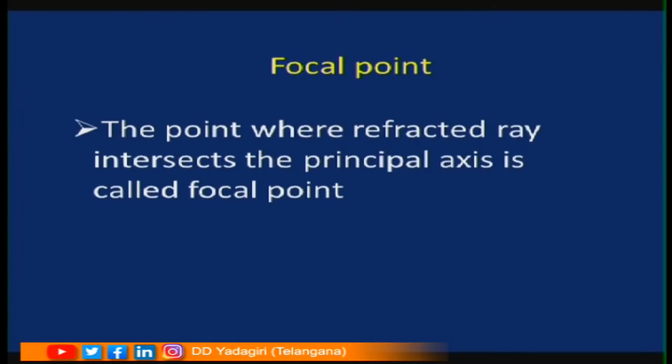Dear children, in all these 4 pictures, the light ray is incident parallel to the principal axis and it is going to meet the principal axis at one point. The point where the refracted light ray hits the principal axis is known as the focal point. You can observe the focal points in all the 4 cases. Now, let us try to define the focal point. Focal point: the point where the refracted ray intersects the principal axis is called the focal point.